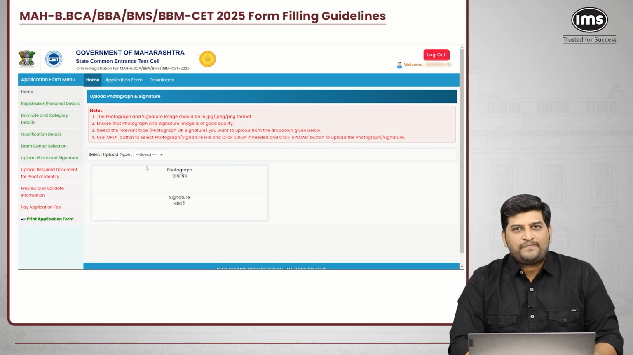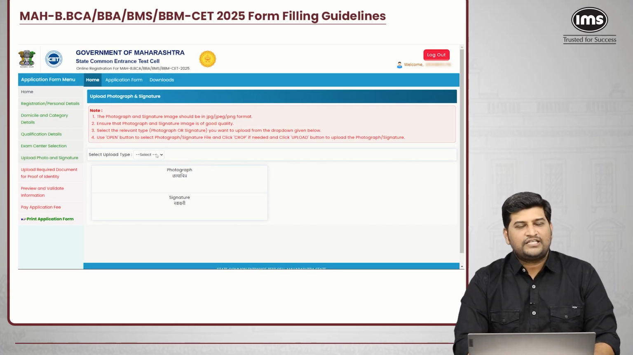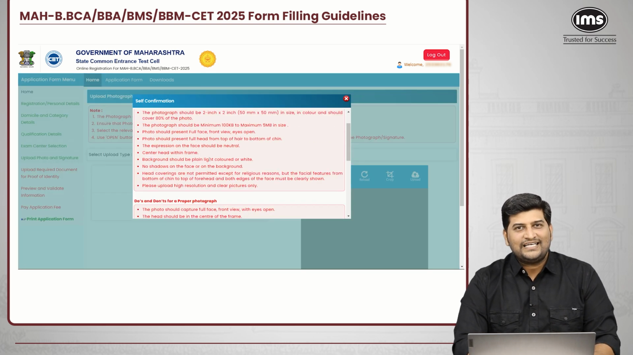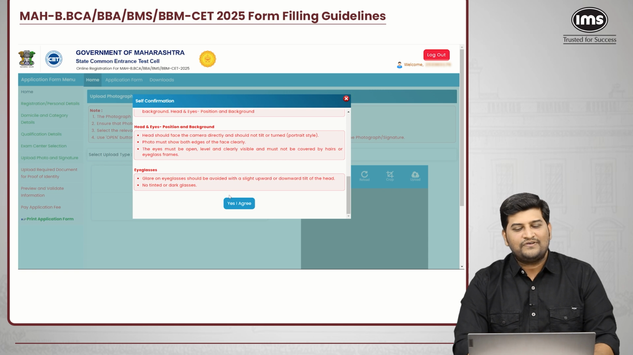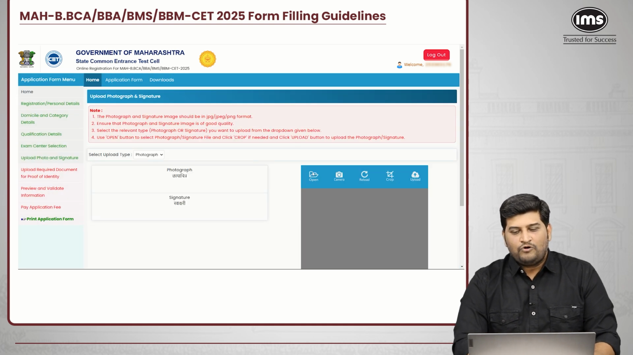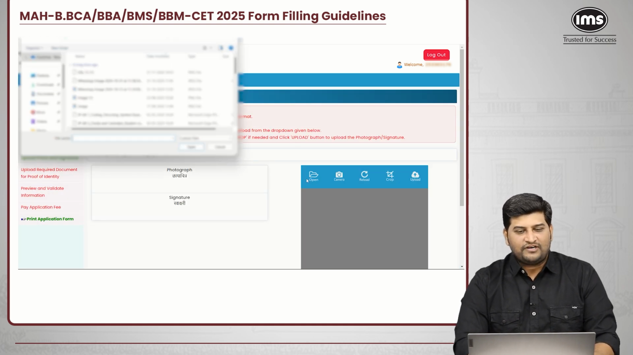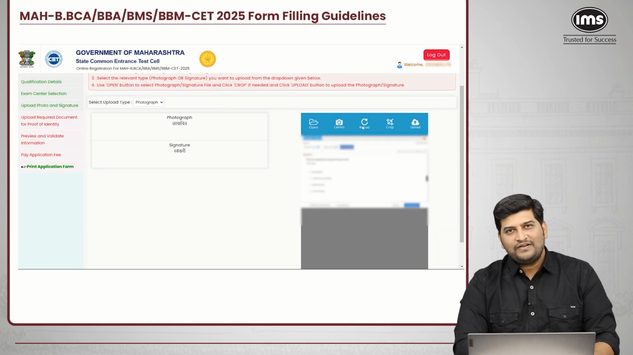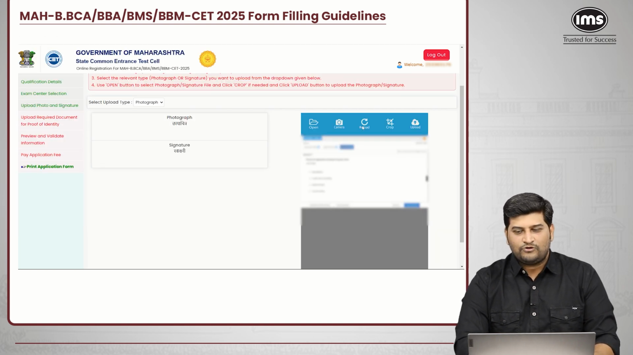The next page is the selection of the photograph and the signature. Click the option here, then click on the photograph. Read the instructions properly and click on yes, I agree. Then upload your photograph by selecting the image, and click on the upload option.